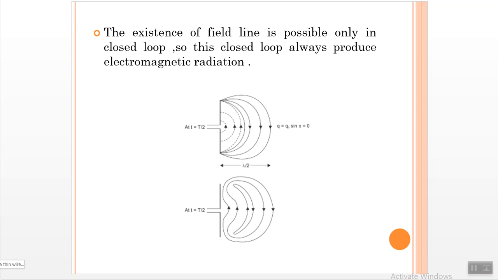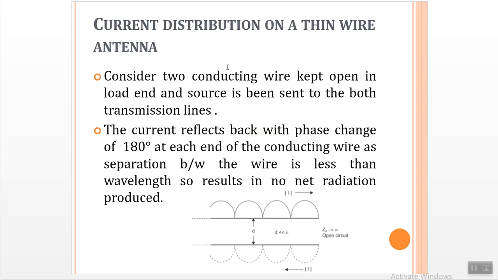Next we'll move on to the topic, current distribution on a single thin wire antenna. Just consider two conducting wires kept open at the load end, and when a source is sent to this transmission line, the current flow reflects back with a phase of 180 degrees. You can see here it reflects back at 180 degrees at the conducting wire, and the radiation here is zero because the separation between these two transmission lines is less than the wavelength.